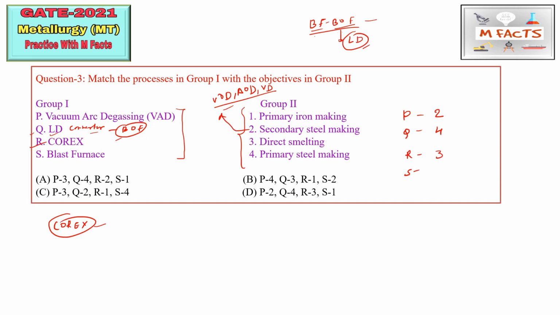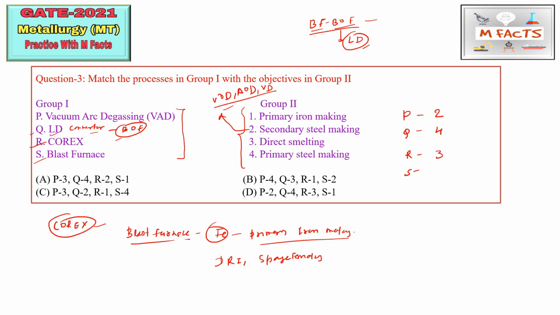The next thing is the blast furnace. About this blast furnace, you all know that it is used for the production of iron, and this is basically the primary iron making. Primary iron making is basically the blast furnace route, and the other routes are known as alternative routes of iron making. Those alternative routes of iron making are DRI or sponge iron making. So these are all alternative routes of iron making, but the blast furnace is the primary iron making route. So S we can match with 1.